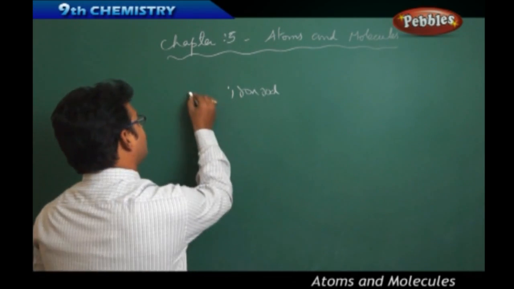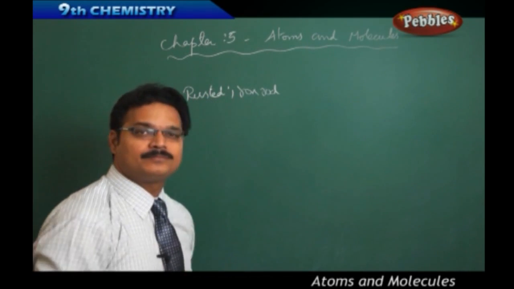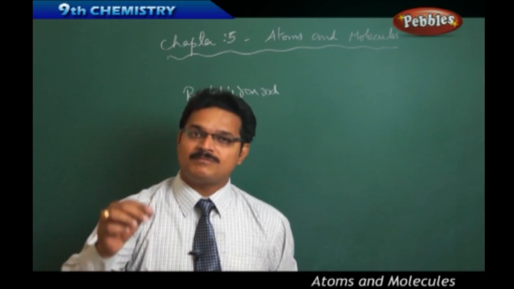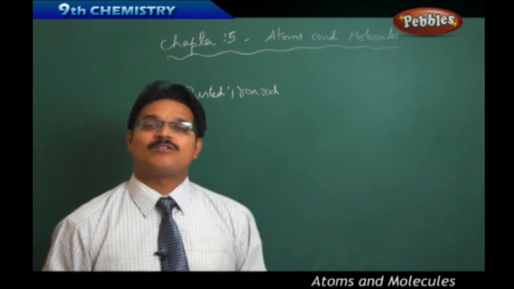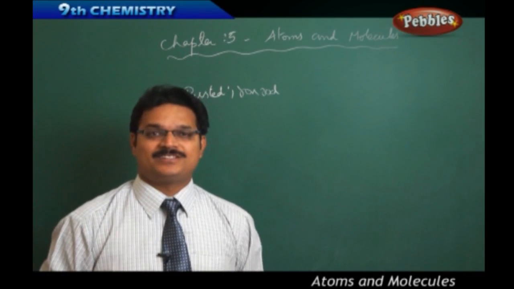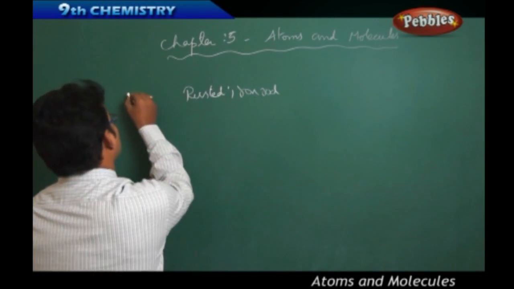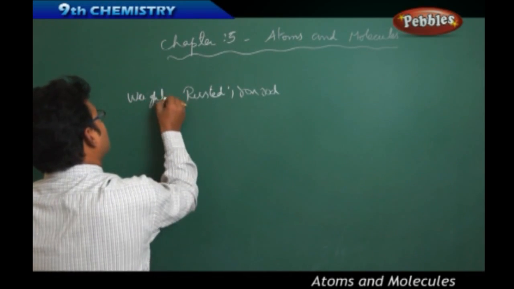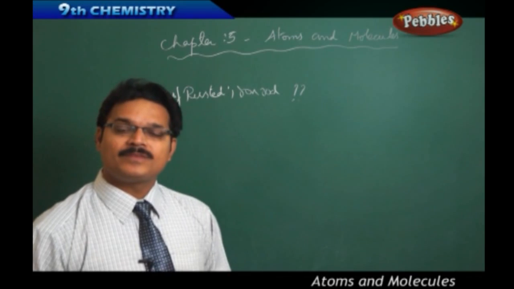Now the question comes to mind: what happened to the weight of the rusted iron rod? Does it increase or decrease compared to the previous iron rod?